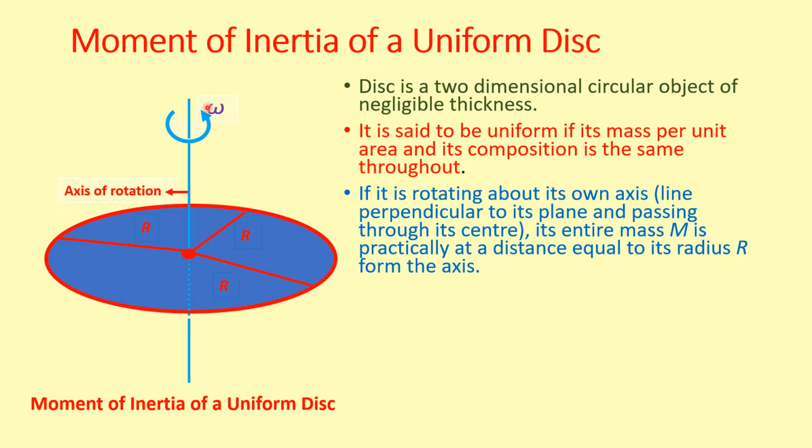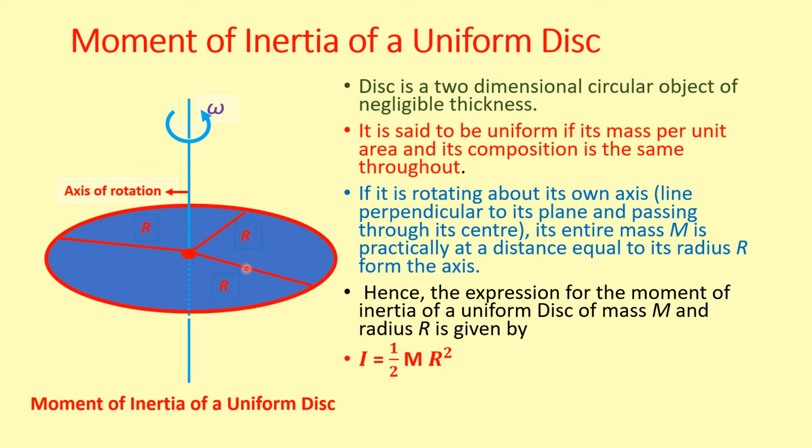If it is rotating about its own axis, that is passing through the center and perpendicular to its plane, its entire mass m is practically at a distance equal to its radius r from the axis. Hence, the expression of moment of inertia of a uniform disk of mass m and radius r is given by I of uniform disk is equal to half mr square.